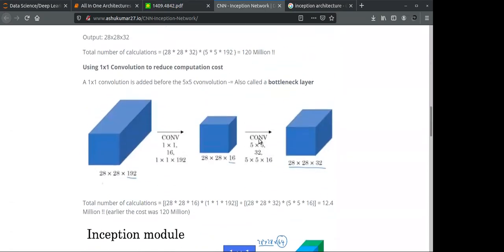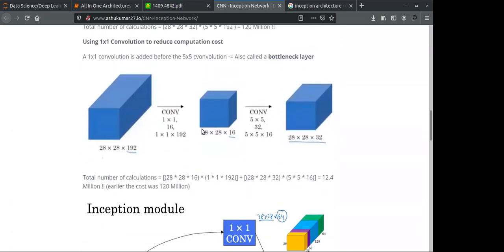As I told you, we are using a one by one matrix over here. So we have 28 by 28, 192 of them, performing one by one. What you are getting is 28 by 16. So the same matrix you are getting over here, and again you have the same padding, you are getting a 28 by 28 matrix 32 times. So 28 by 28, 32 times.